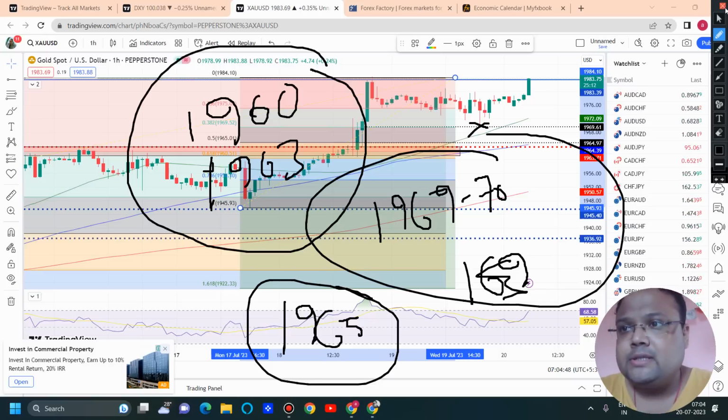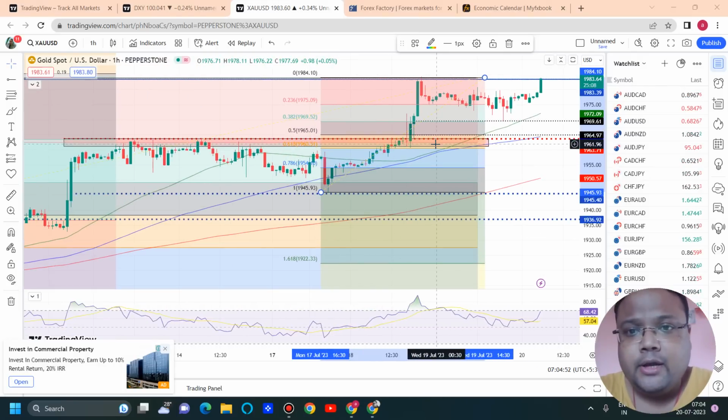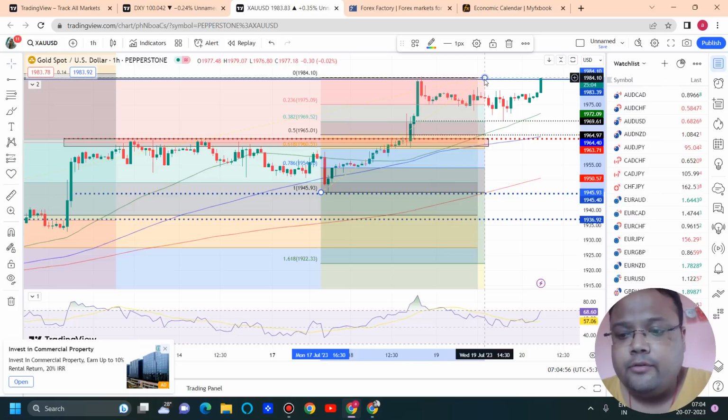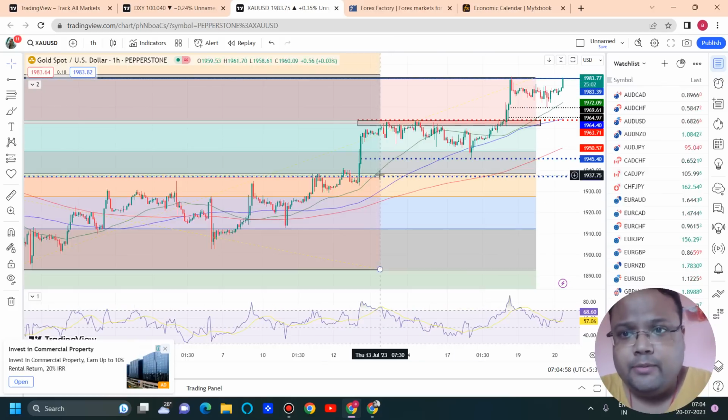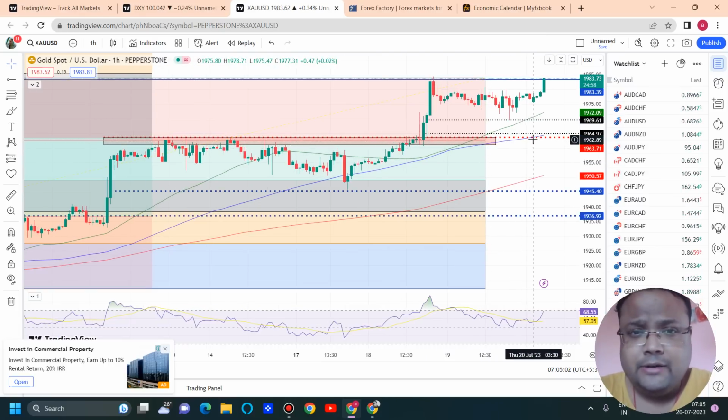Why? The reason is we have previous resistance working as support here. Then we have Fibonacci, also we have Fibonacci. Then we have moving average support around this area. So if we combine all the factors, 1960 63 is a very strong support. And in case of a big heavy selling pressure also, we can expect some support around this area.